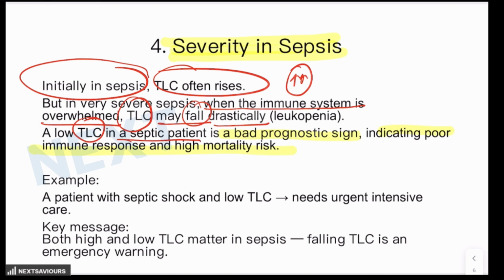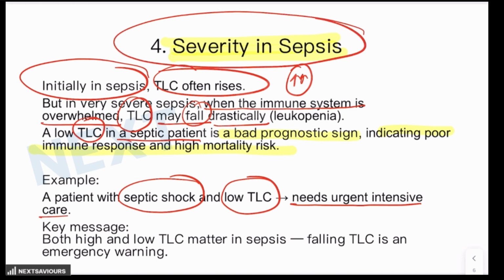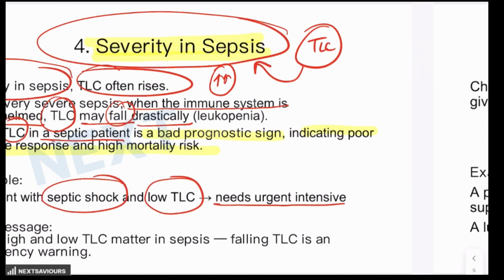As an example, a patient with septic shock and low total leukocyte count needs urgent intensive care. Why? Because normally in case of any systemic infection there will be a raised TLC count, but in case of overwhelming infection there could be leukopenia. So TLC not only gives you an idea of infection, it also gives you an idea of the severity of the infection that the patient could be suffering from.